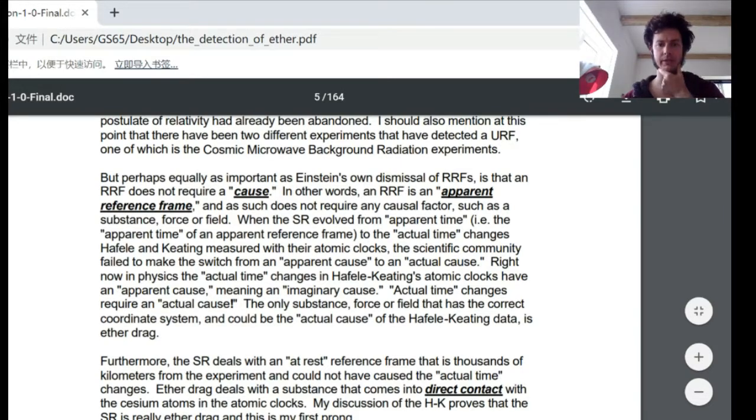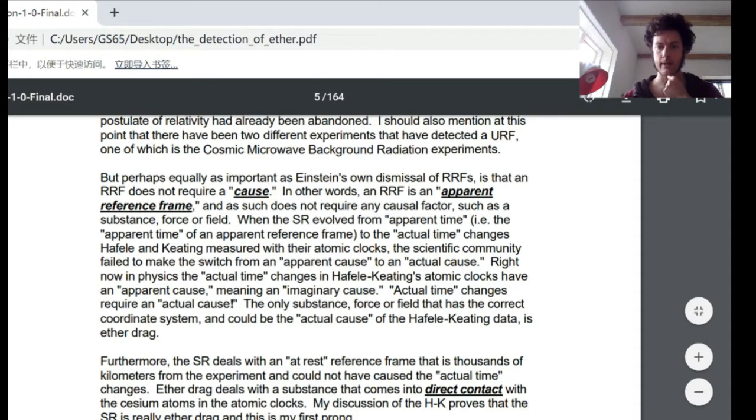When special relativity evolved from apparent time, that is the apparent time of an apparent reference frame, to the actual time changes that Hafele and Keating measured with their atomic clocks, the scientific community failed to make the switch from an apparent cause to an actual cause. Right now in physics, the actual time changes in Hafele-Keating's atomic clocks have an apparent cause, meaning an imaginary cause. Actual time changes require an actual cause.